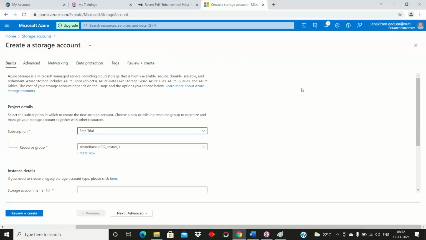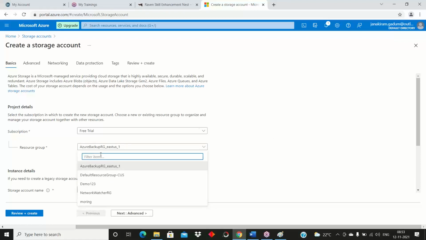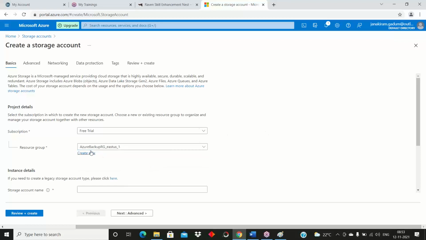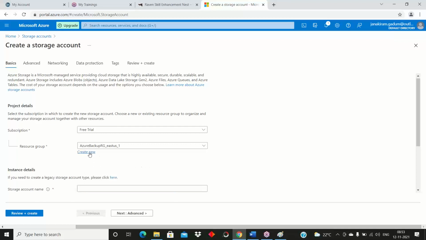Okay. For now, I am using a free trial account. Here, resource group. What is a resource group? Without a resource group, we cannot create any resources in the Azure portal, that means services. A resource group is nothing but a folder. Inside the folder, we are maintaining our data. So for now, I am creating one new resource group. This is my resource group name. Just a second.